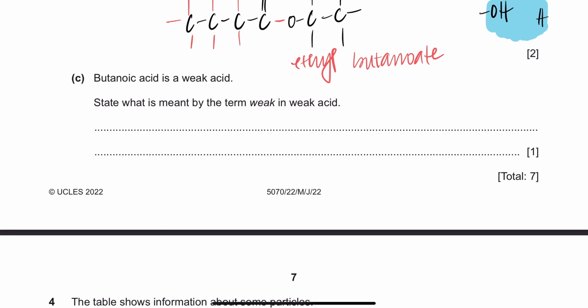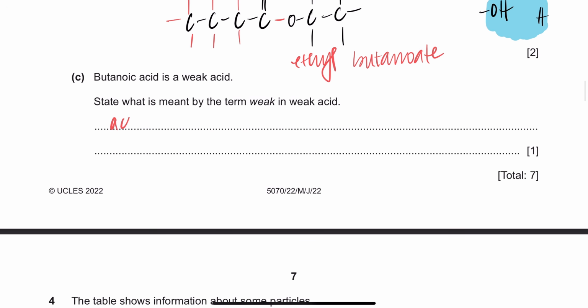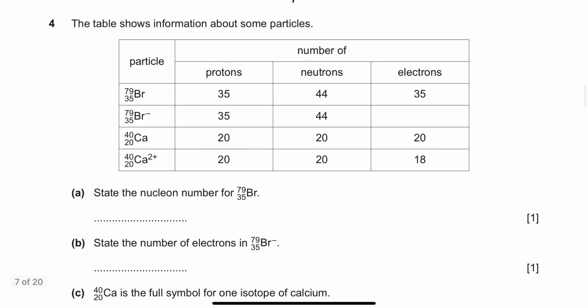Moving on, it says butanoic acid is a weak acid. State what is meant by the term weak acid. So what is a weak acid? An acid which partially dissociates or partially ionizes in water, or partially dissociates into its ions when dissolved in water. Beautiful.